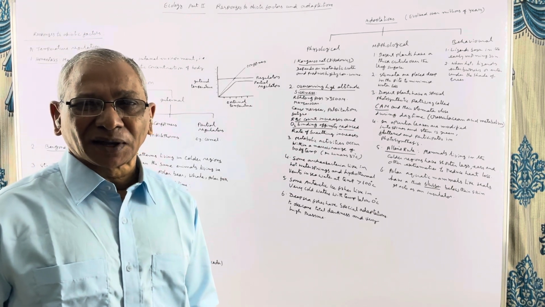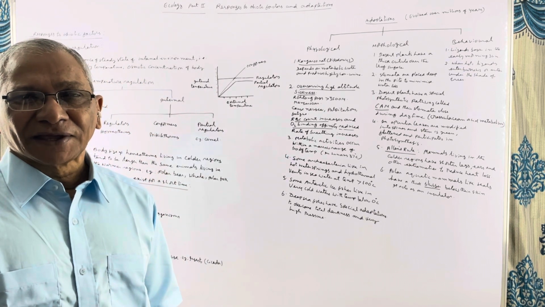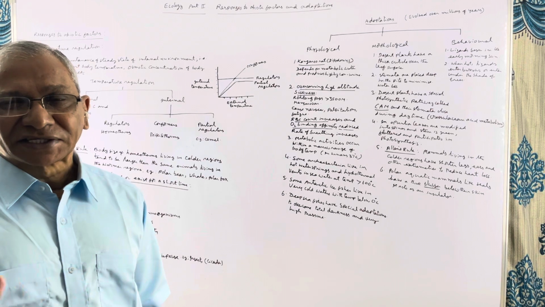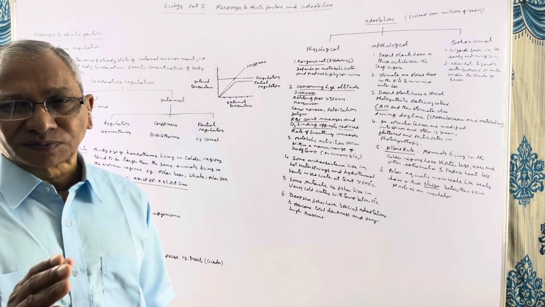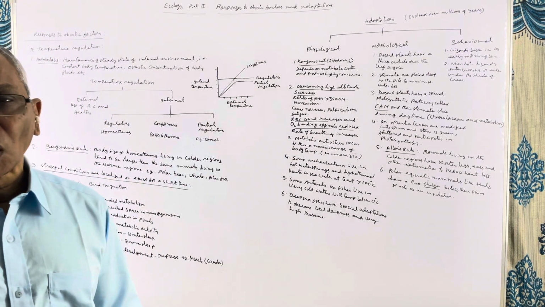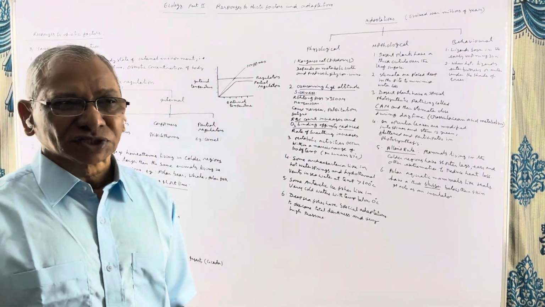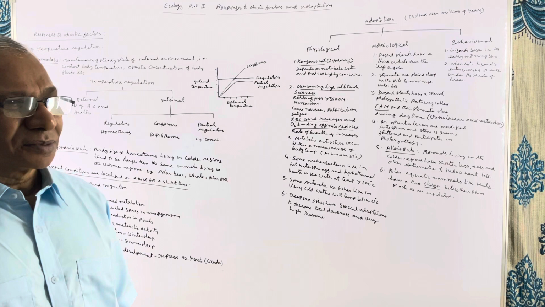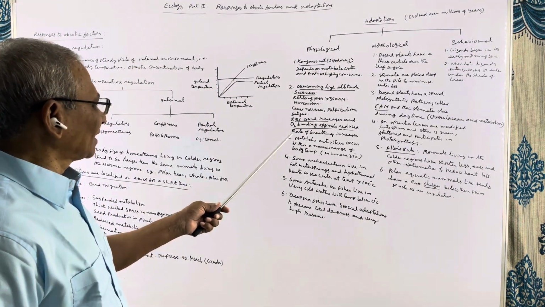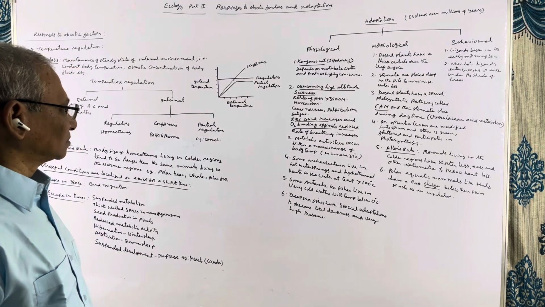In the Bohr effect, what happens? The oxygen dissociation curve shifts towards the right. As the curve shifts to the right, more and more oxygen is released from oxyhemoglobin. So in this way, we overcome high altitude sickness after some period of time.